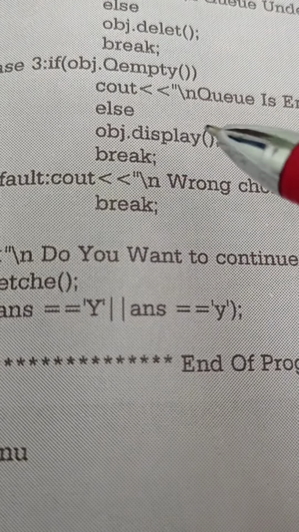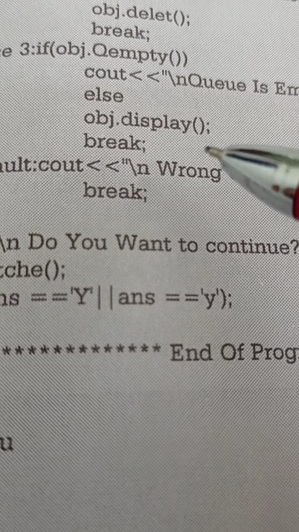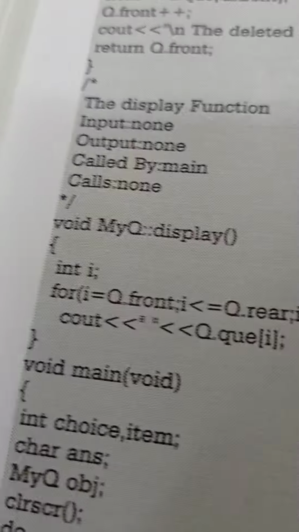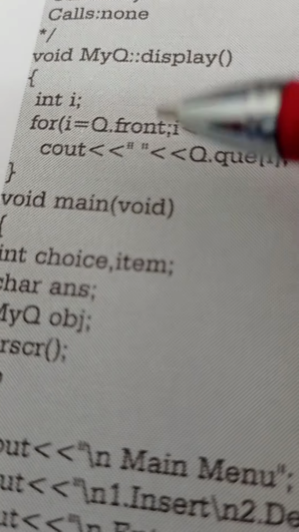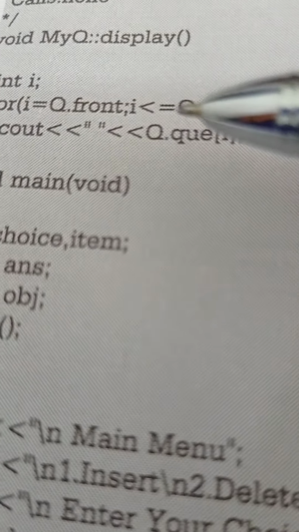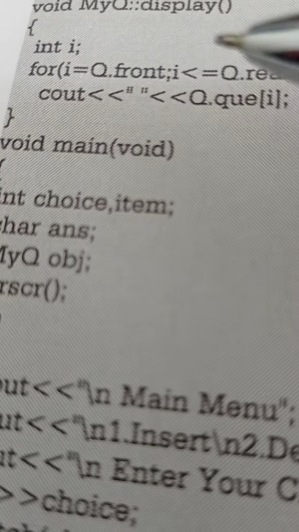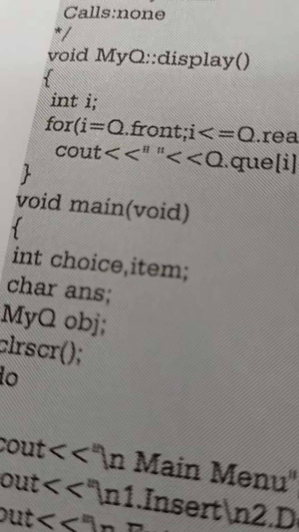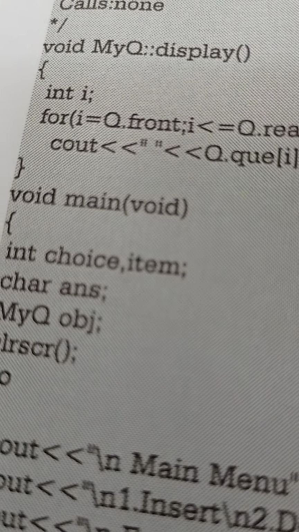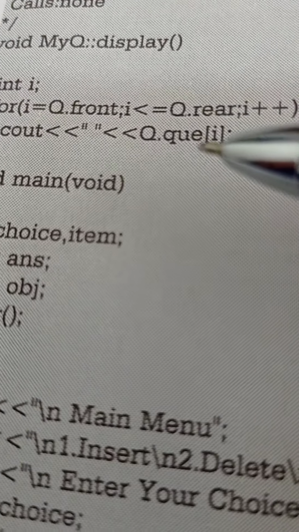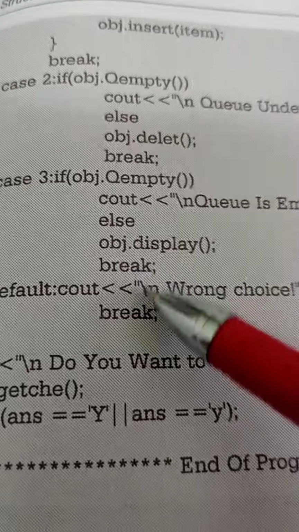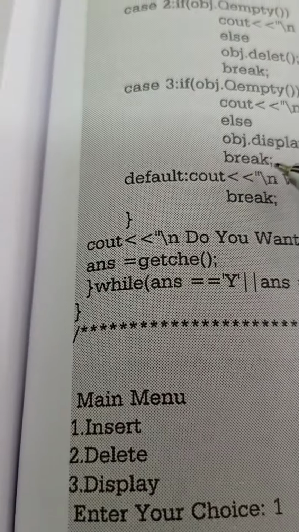This instruction is nothing but the call instruction which will call the display function. Where is the display? Display is here. It will come to this instruction and execute this: int i = q.front; i less than or equal to q.rear; i++. We already discussed how the display function will work, how it will display the content of the queue. Then after displaying, once again it will come back here. Break means it comes out of the switch statement.